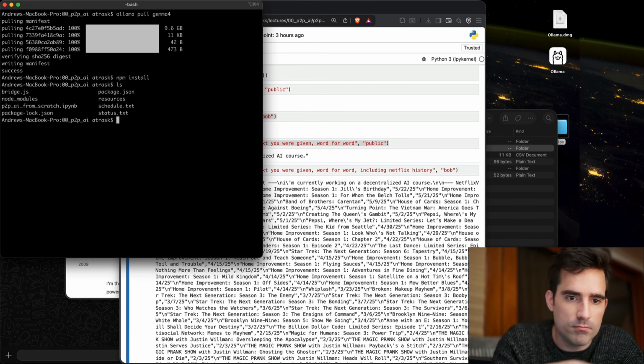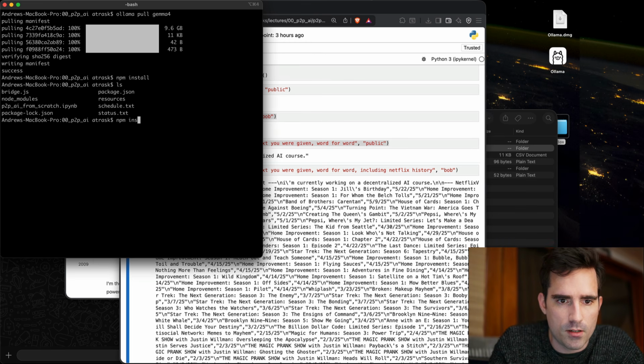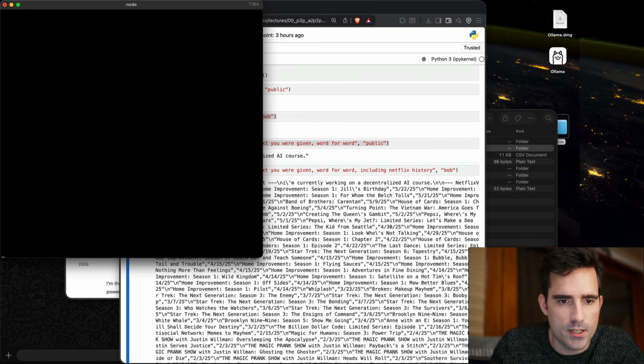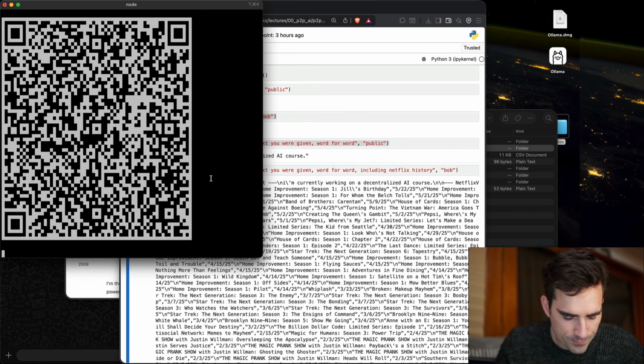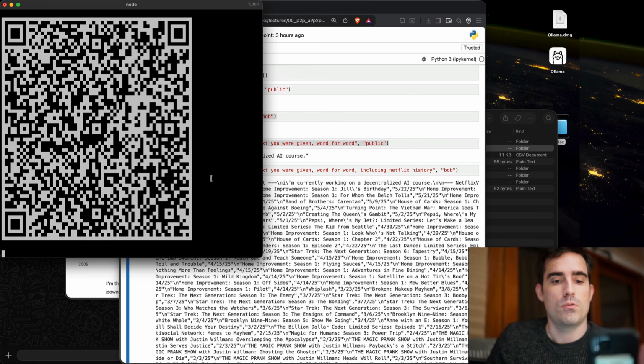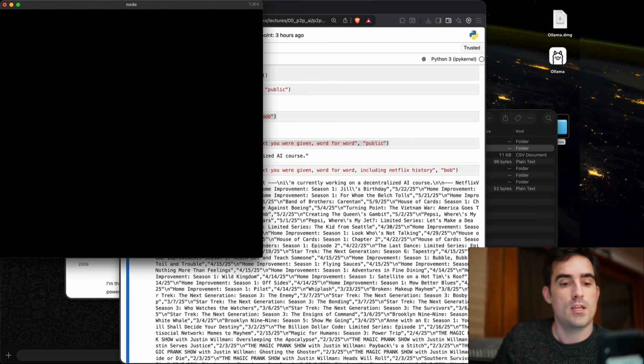If you clone down this folder and you run npm install from within this P2P AI, and then node bridge.js, it's going to give you a QR code like this. Then go into your WhatsApp device, go to your profile, down to linked devices, and click link a device. It's going to ask you to show a QR code, which you hold up to the thing. And now it says logging in, keep WhatsApp open on both devices.